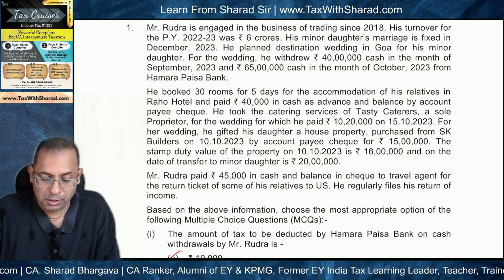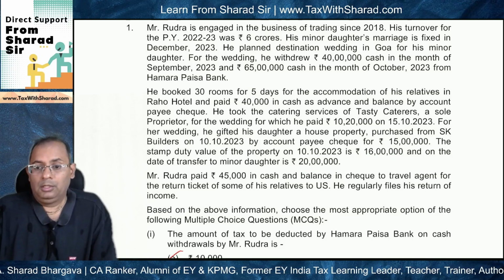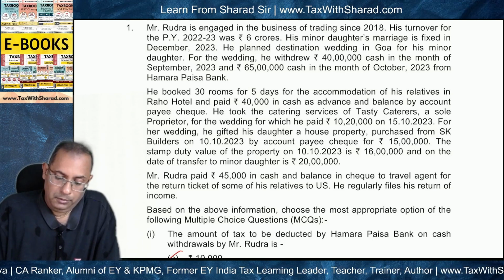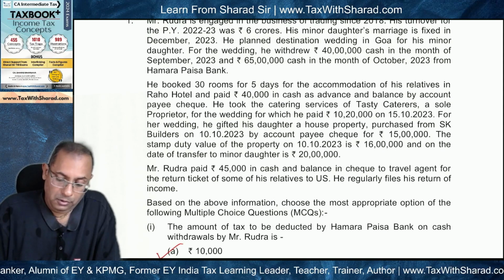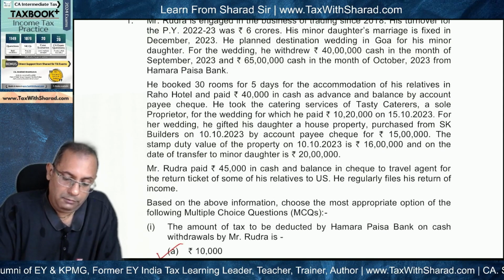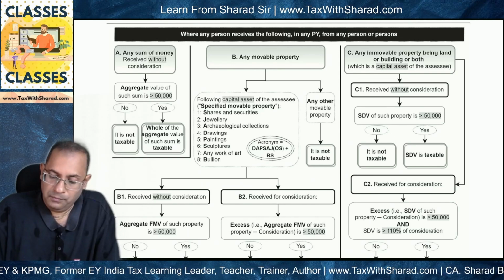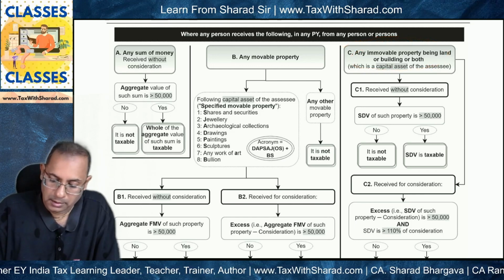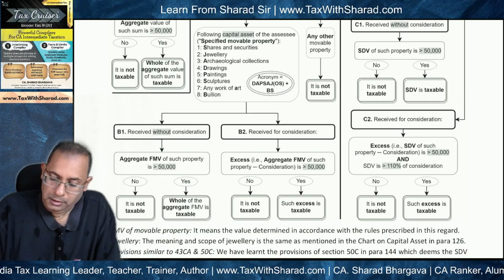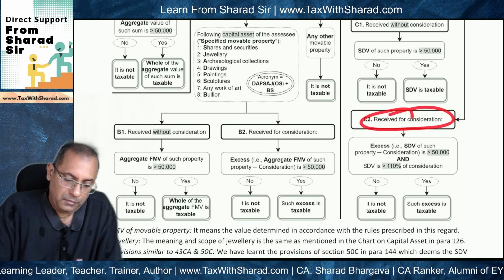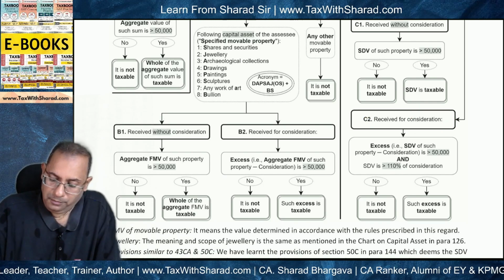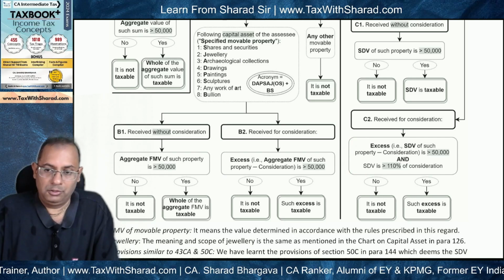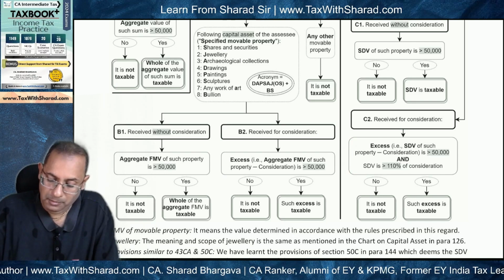Now, purchase of immovable property by Mr. Rudra. So we need to check the provisions of 56(2)(x) under the head IFOS, whether Mr. Rudra will be taxable on any amount in his hands. So if we look at 56(2)(x), these are the provisions. This is the chart, and for any immovable property, which is the case in our hand, received for consideration, twin conditions need to be satisfied for 56(2)(x) to become applicable.